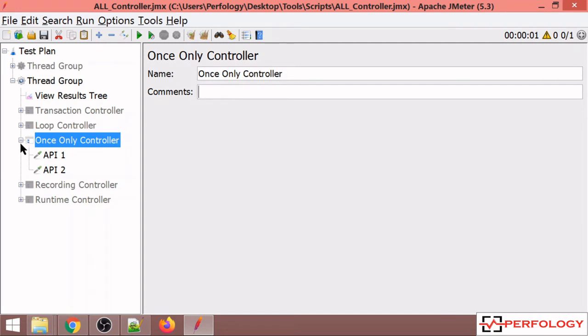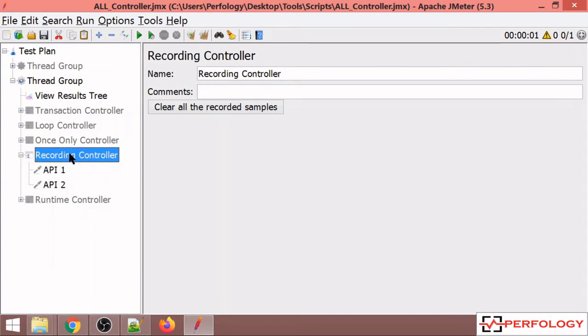Recording controller basically does not handle or control the execution of your request. It just captures the request while you are recording through a proxy. So recording controller is just used for recording the samplers, or you can say recording the request while doing proxy recording. Apart from that, it does not have any control over the execution of APIs content inside it.